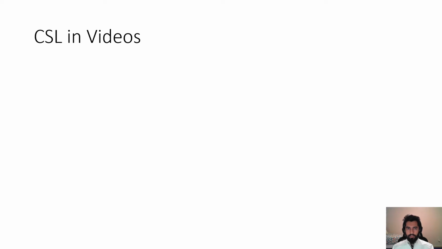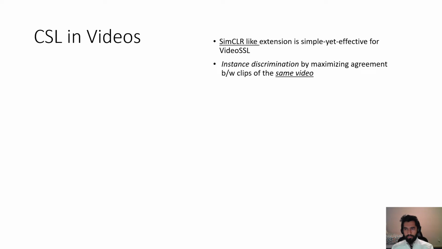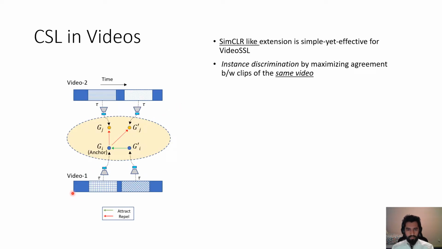In this slide, I will talk about contrastive self-supervised learning in videos. If we consider this framework and apply it naively to videos, then it is still an effective solution. Here we are doing instance discrimination by maximizing the agreement between clips of the same video. Let's try to understand from this figure. If we take two clips out of video one, randomly augment them, and pass them through a 3D CNN and MLP to the projection space, then the clips from the same video are expected to attract, whereas clips from different videos are expected to repel.